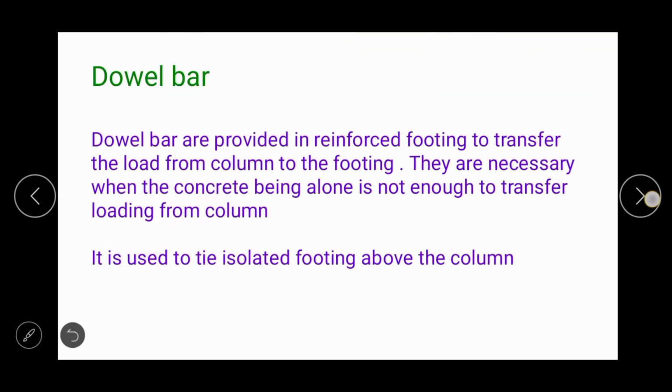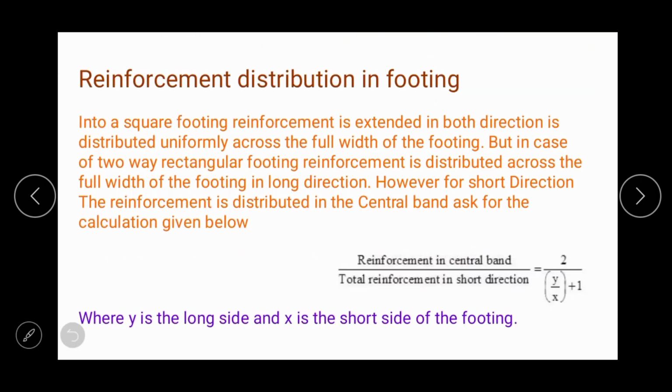The main function of distribution bars in footings is to protect against the tension force which is developed due to the bending in the cantilever portion of the footing, and the reinforcement in the central band can be calculated by the help of this formula.